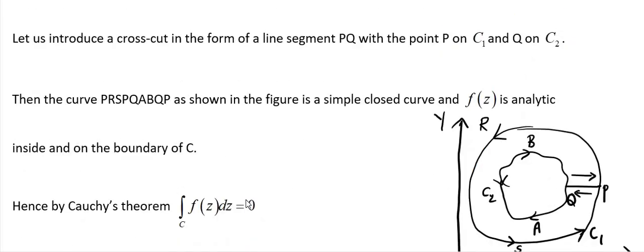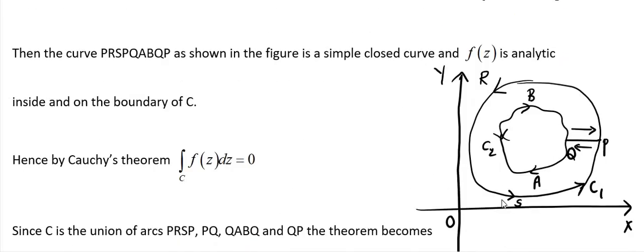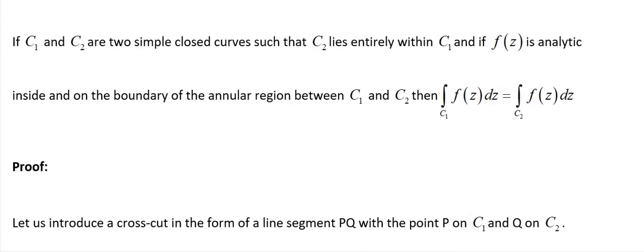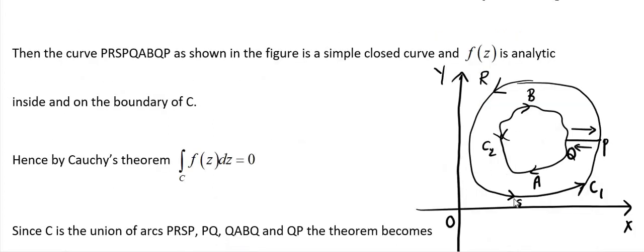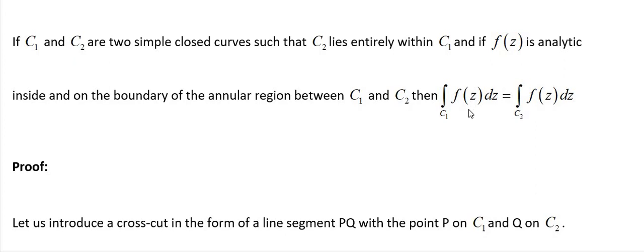Proof. Observe. This is C1. This is C2. C2 lies entirely within C1. Observe this diagram. These are closed curves, and f(z) is analytic inside and on the boundary of the annular region between C1 and C2.